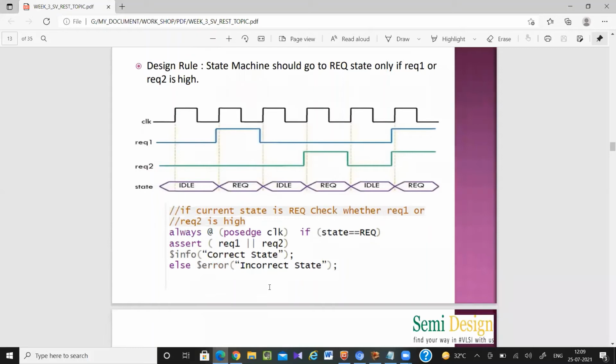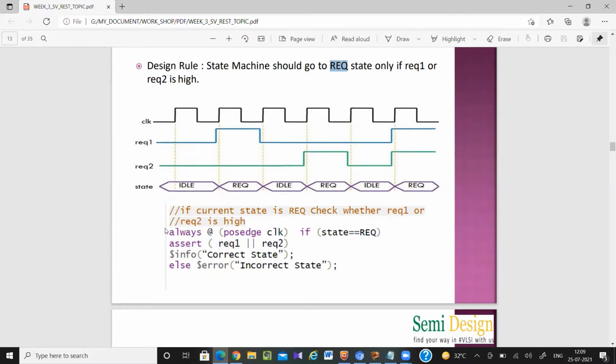Okay, now you just see, here I have written always at the positive edge of clock, if state equal to request. So what is my rule first? The rule is that whenever the state machine goes to request state, whenever request 1 or request 2 is high, I have to check whenever request 1 and request 2 is high, at that time my state is equal to request or not.